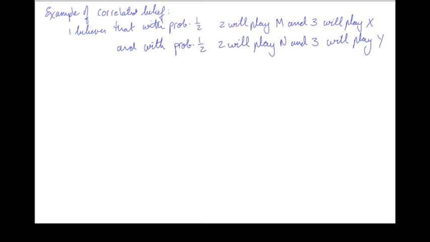Can we find P and Q such that when we multiply P and Q, we get a half? When we multiply P and 1 minus Q, we get 0. 1 minus P and Q, we get 0. And 1 minus P times 1 minus Q equals a half? There's no such thing. It's not possible. So this kind of belief cannot be expressed as an uncorrelated belief.